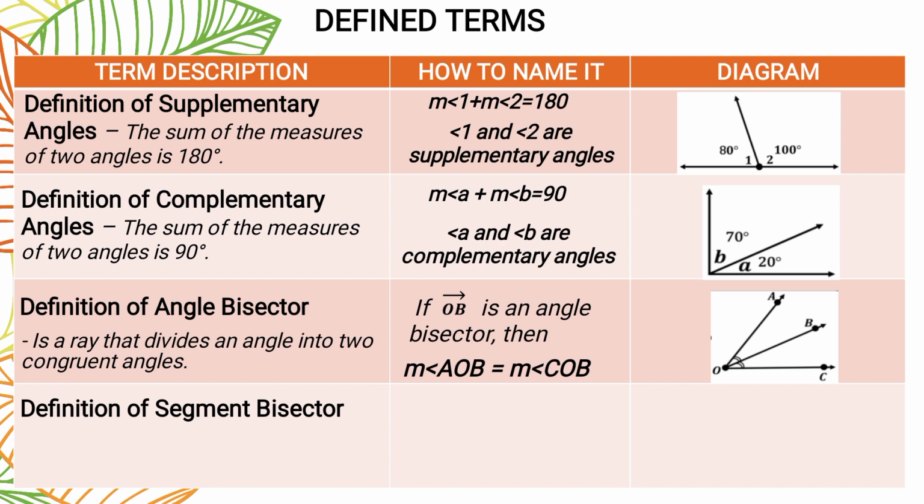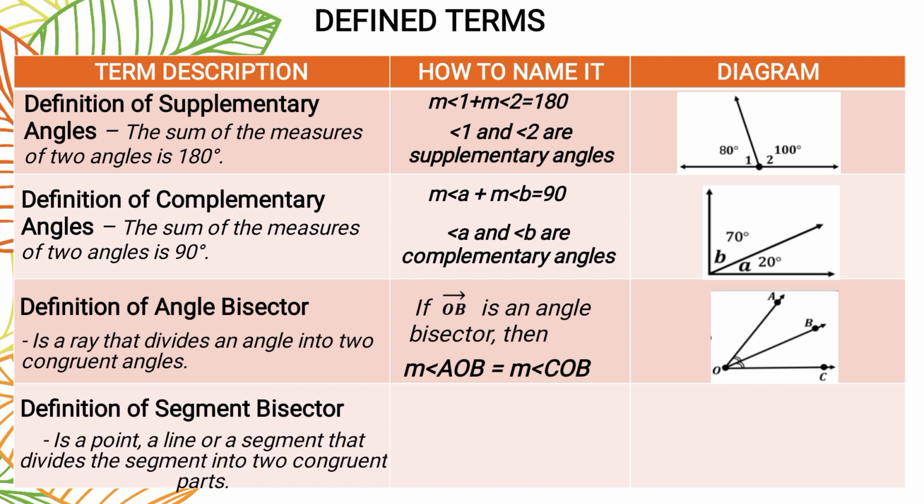Next po, the definition of segment bisector: a point, a line, or a segment that divides the segment into two congruent parts. Kanina, angle bisector, hinati niya yung angle sa two equal parts. This time po, hahatiin naman niya yung segment sa two equal parts. So, diagram natin.